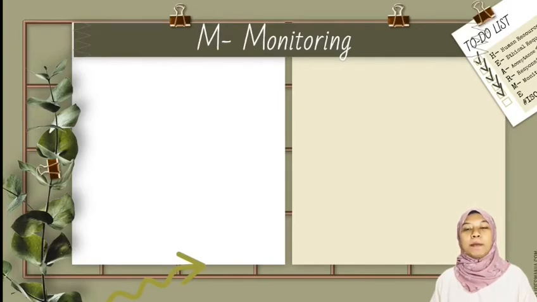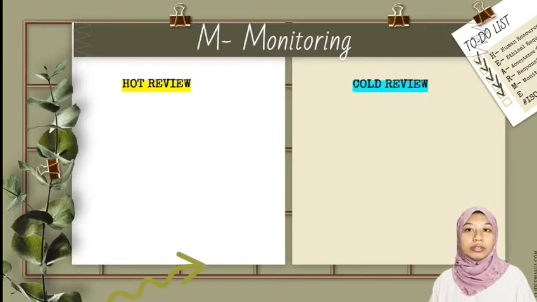Accordingly, the M is for monitoring. We have already said that strong policies and procedures should be in place. However, to ensure these are followed, there must be an element of review from the audit firm. The standard recommends two types of monitoring, a hot and a cold review.